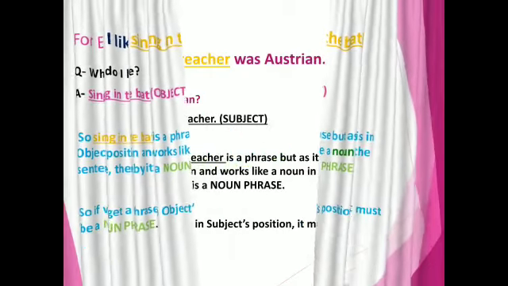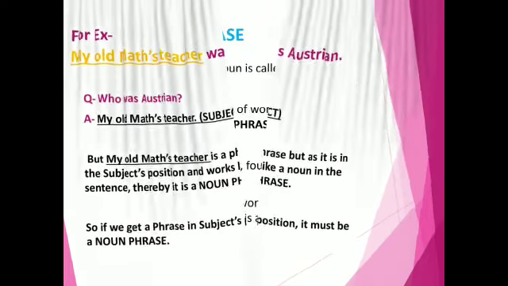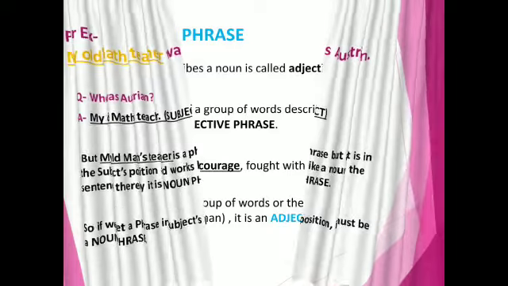Similarly, if we take another example, my old maths teacher was Austrian. If we ask question, who was Austrian? The answer will be a subject, because we all know that by asking question with who, we get a subject. Here we are getting the answer, my old maths teacher. So we are getting a group of words in place of a subject. So it must be a noun phrase. I hope you all understand.